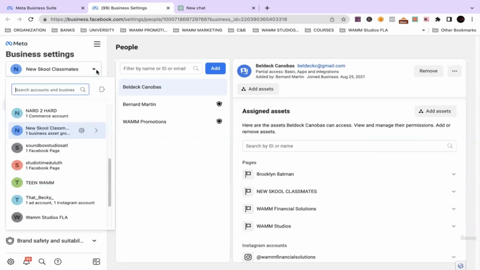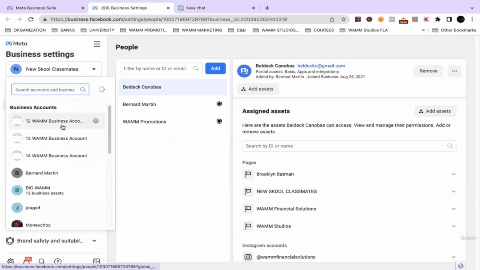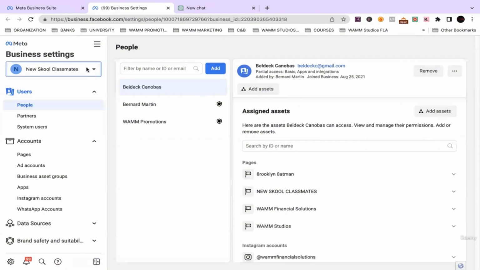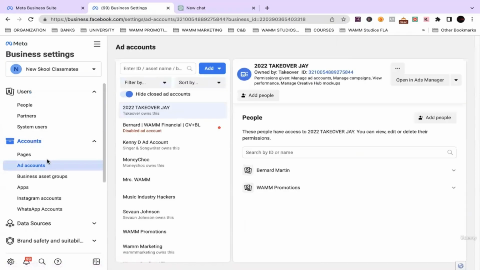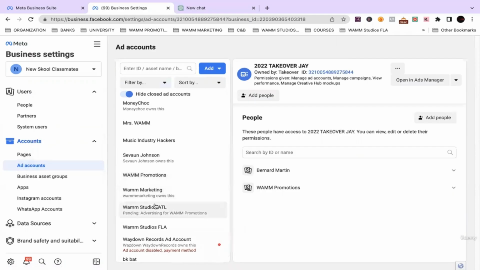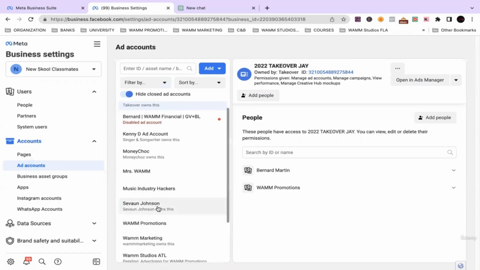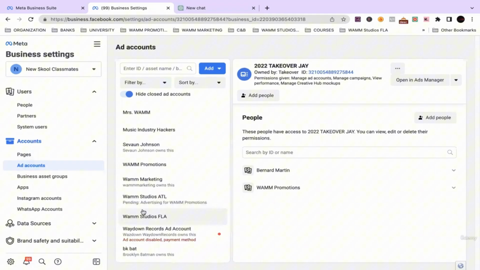As you see, I have a lot of business accounts, and under those accounts I have a lot of different accounts. New School Classmates is like my main account. I have a lot of ad accounts that we operate on. What we're actually going to do is operate on my Wham Studios ATL ad account. We're going to use this one for an example.